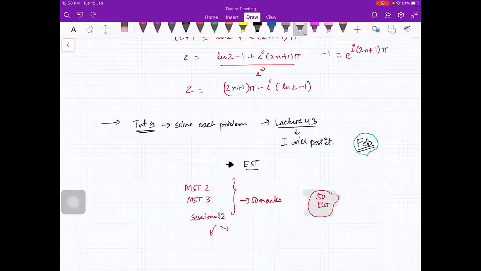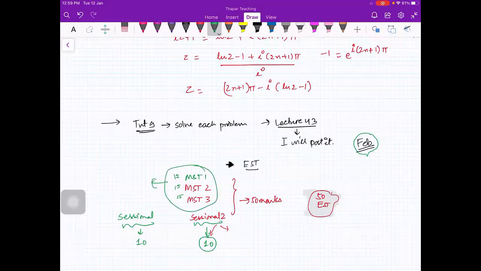Ma'am, regarding the two sessionals, will both be included? Both will be included, beta. You see, sessional 1 was of 10 marks. Sessional 2 will also be of 10 marks. And MST 1 and 2 are of 15 marks each, I guess. Out of these, we will take the best 2, whatever will be your best. So 30 marks from MST. This will be absolute 10 plus 10. So total 50 marks. Okay.